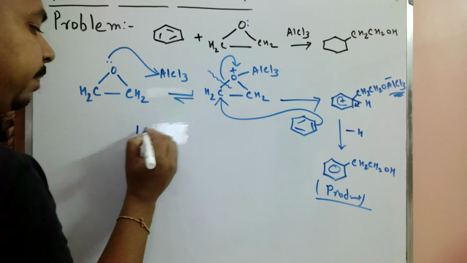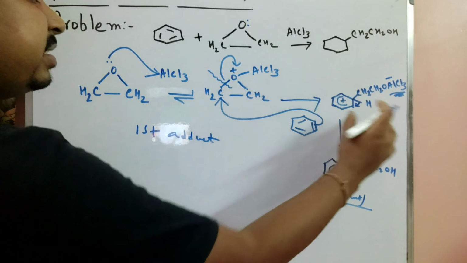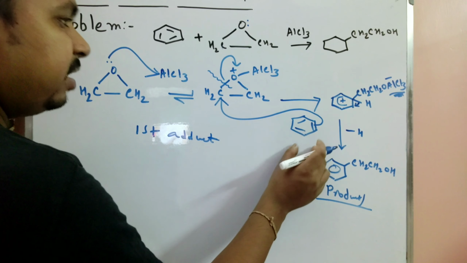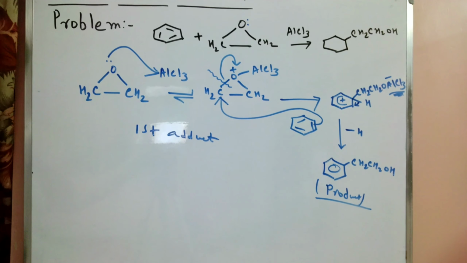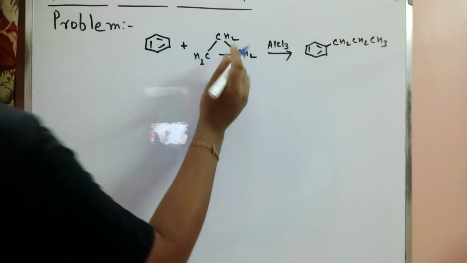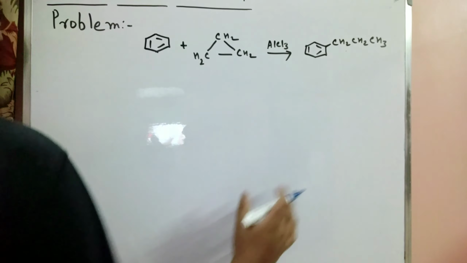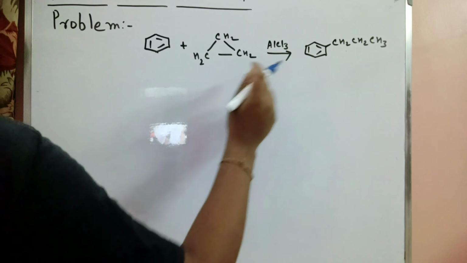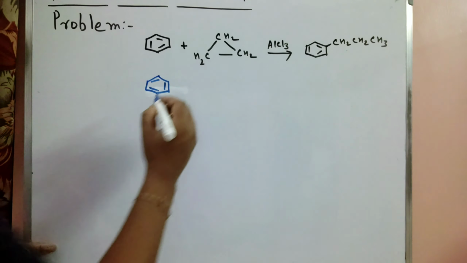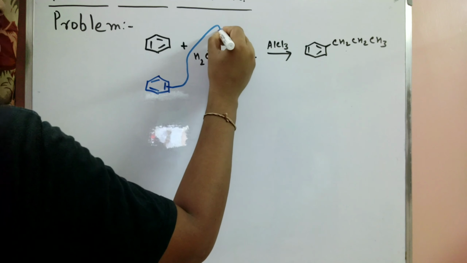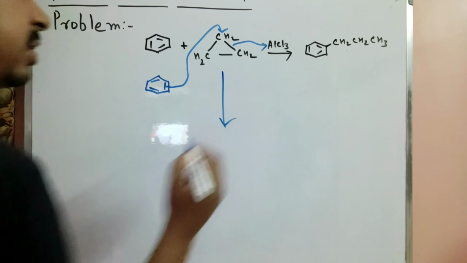So at the first step, formation of this adduct. Then we know that second step is attack on the ring by this adduct, and the third step is the proton loss. So that is the main mechanism. In that case, the problem is very important, because here now oxygen is absent in the presence of AlCl3 forming the product. As per our previous discussion, where the oxygen group is present, it can coordinate to that center. But here CH2 is present. For this problem, this lone pair attacks that center and the double bond attacks that center. So what product formation occurs here?